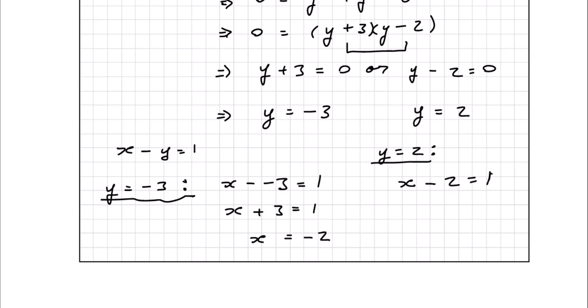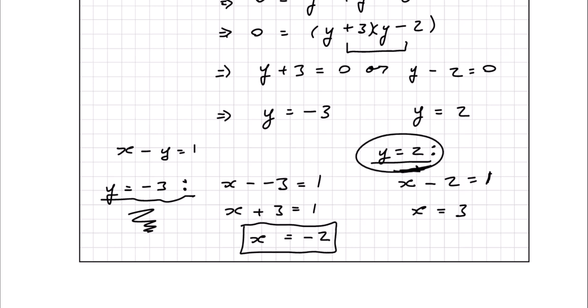Add 2 to both sides because we have a minus 2 here. Add 2 to the left hand side, you get x minus 2 plus 2, which is 0. Add 2 to the right hand side, you get 3. So my answers are when y is minus 3, x is minus 2. When y is 2, x is 3. And that's it for question 3.